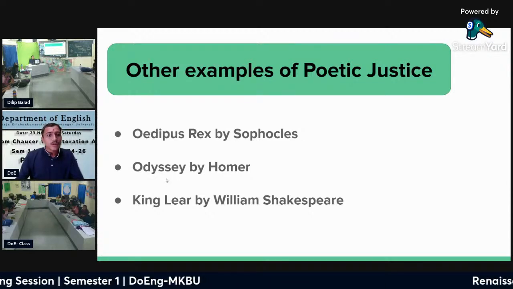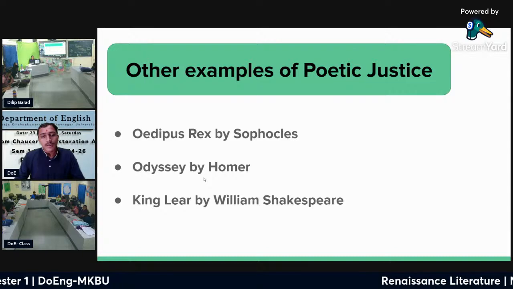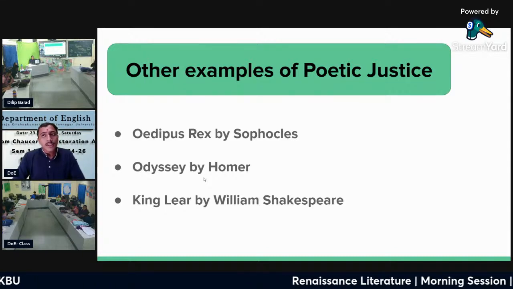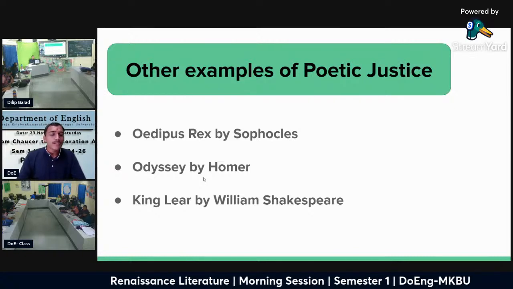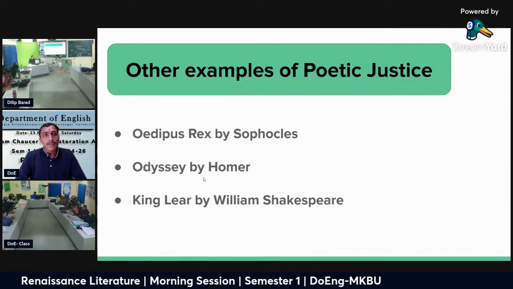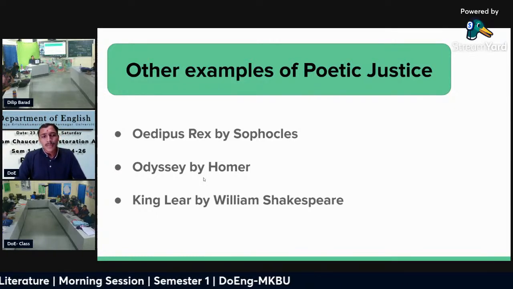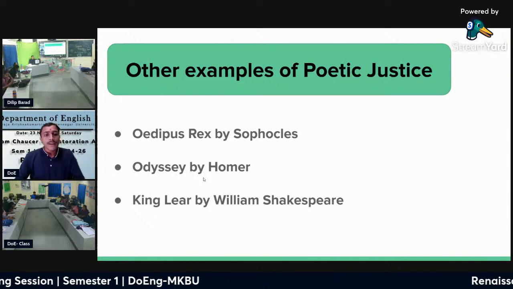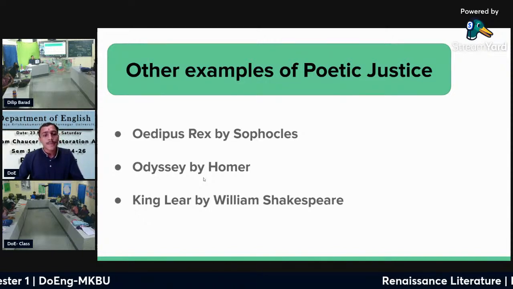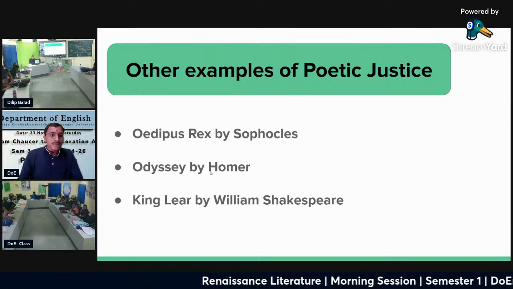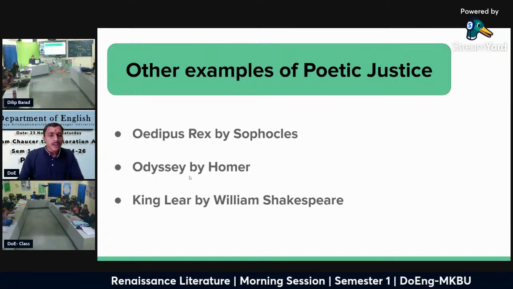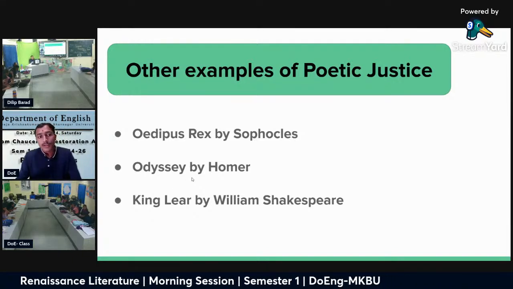Second is Odyssey by Homer. In this work, we see the poetic justice when Odysseus comes home, and he sees his wife Penelope dishonored by some suitors, and the suitors dominating his home.